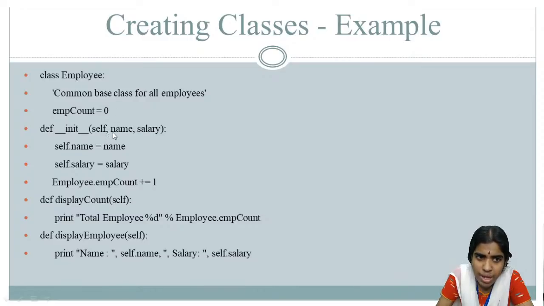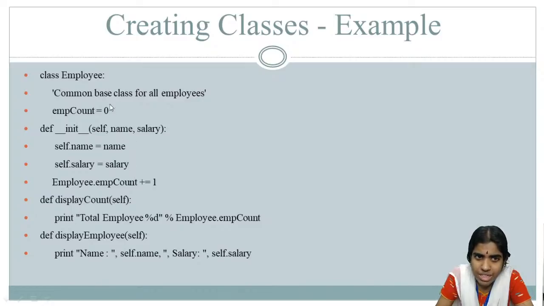What is the use of the self parameter and what are all the different parameters it takes? I can pass a name as an argument. I can pass a salary. All these are called attributes or data members. Every employee is going to have a name and some salary. So this is what is called data members or attributes. I am just initializing. So self denotes an instance of this class. self.name equal to name and self.salary equal to salary. So am I making sense?